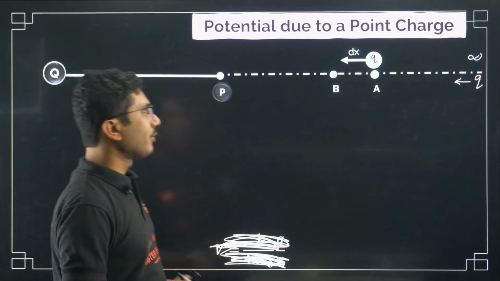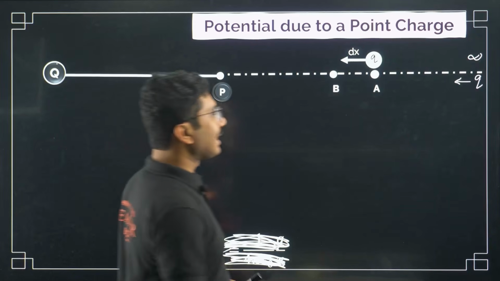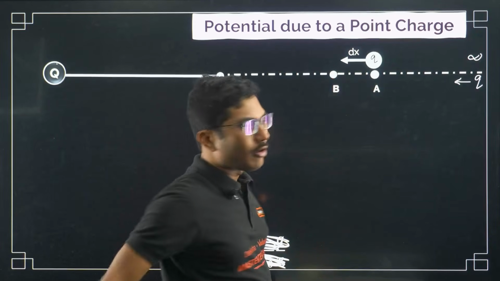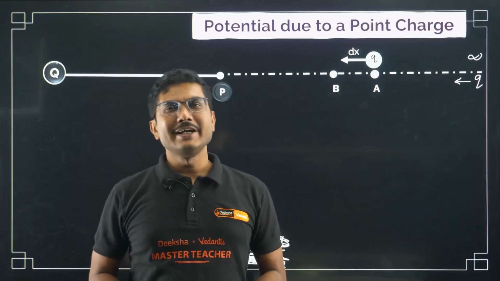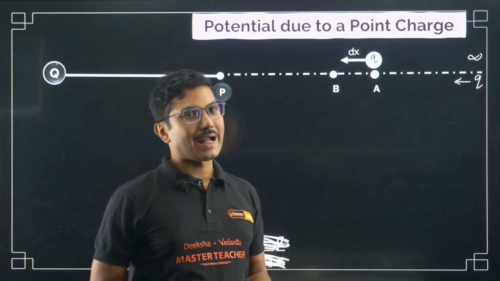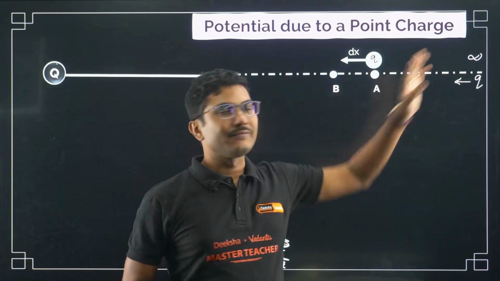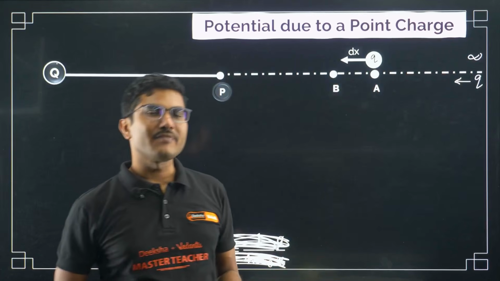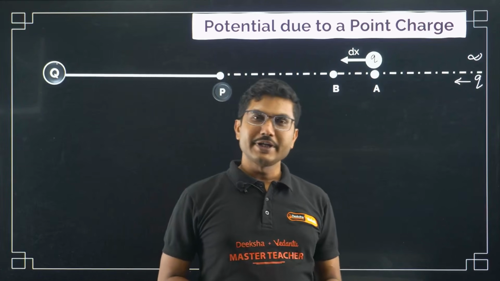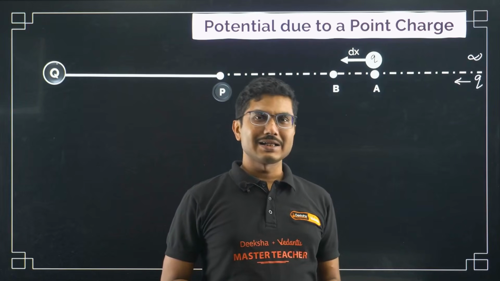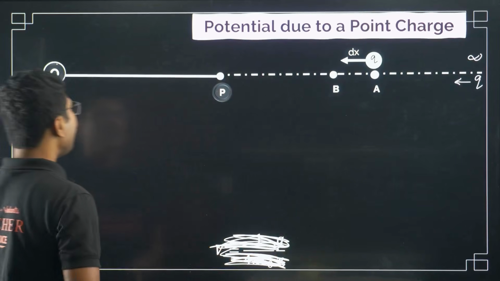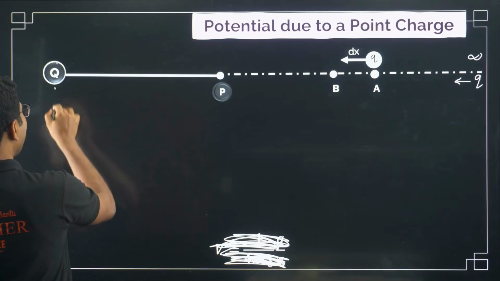Now why are we considering somewhere in between points? Because infinity is very difficult for us to tackle. We cannot handle infinity. Infinity is very far away, it is a very large number, so it is very difficult to understand. That's why we have considered an in-between point.